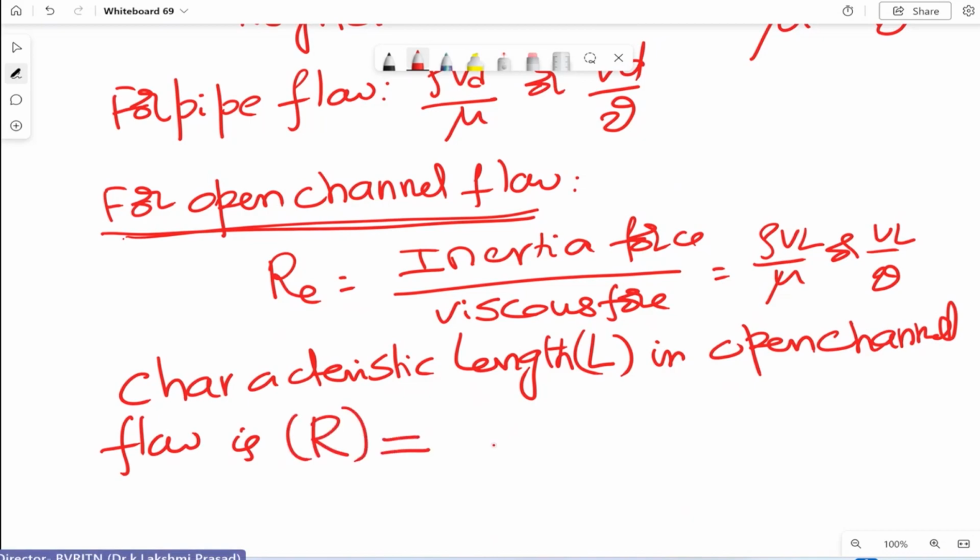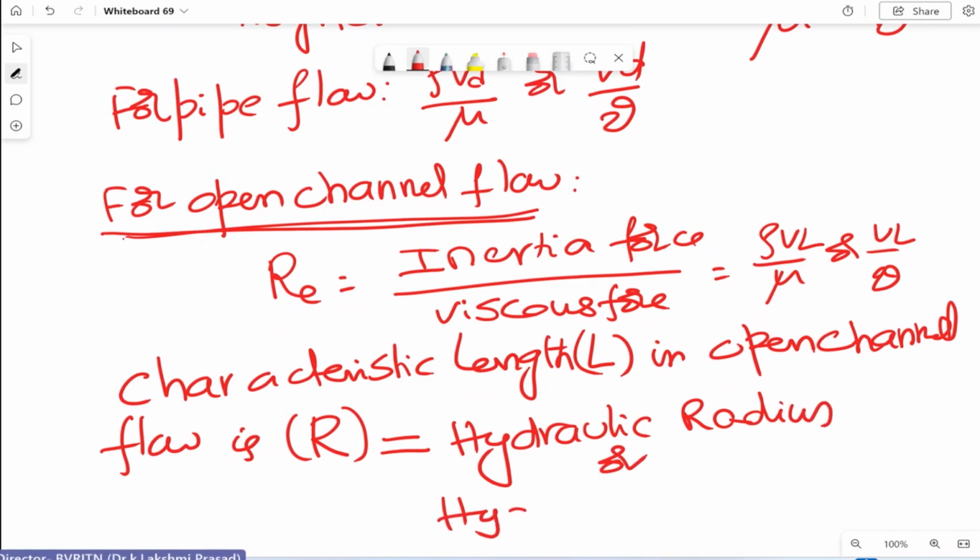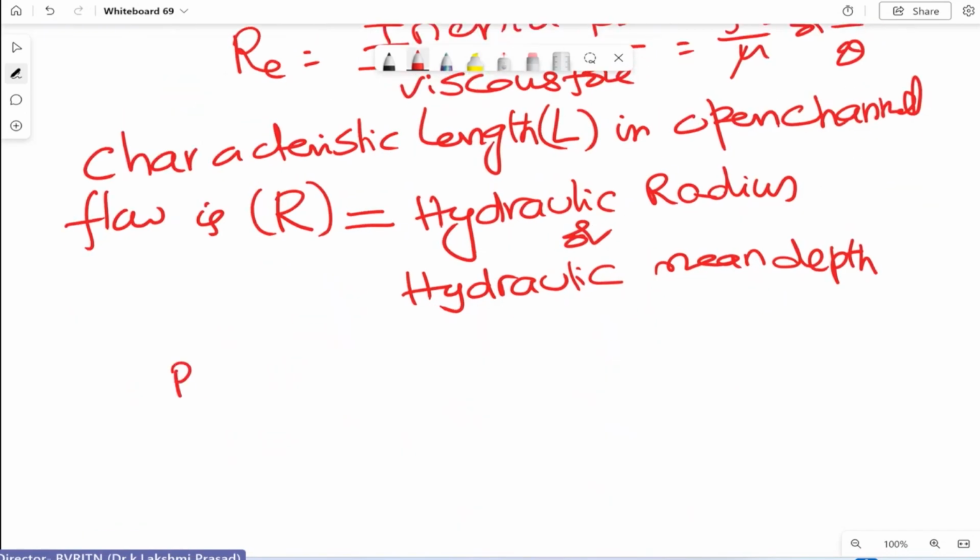This R is equal to hydraulic radius or hydraulic mean depth. So if I replace it, Re is equal to rho VR by mu or VR by nu.